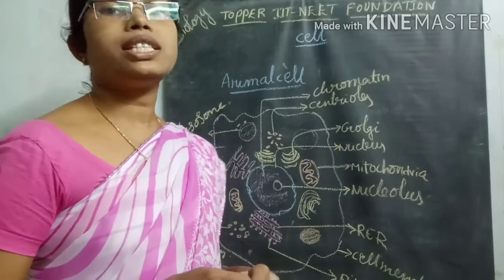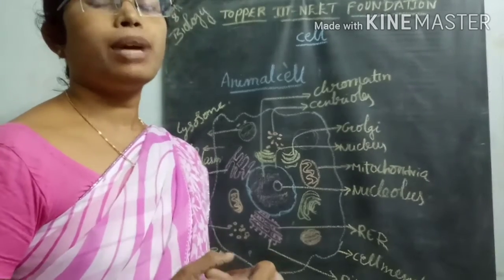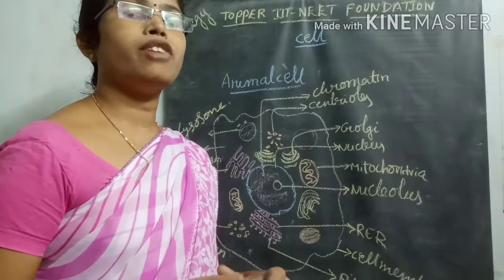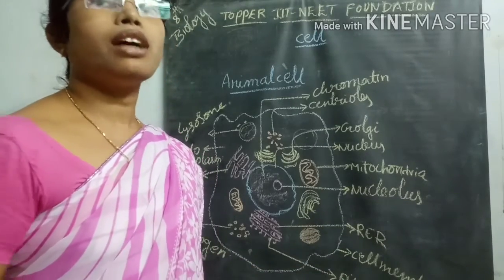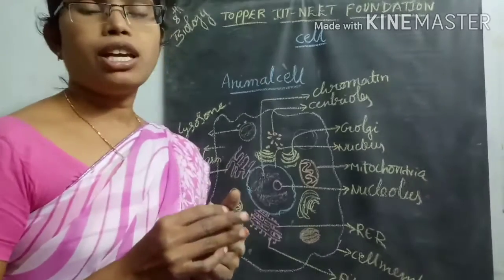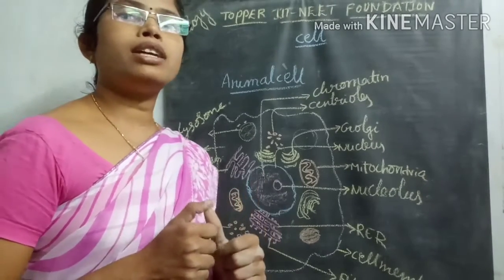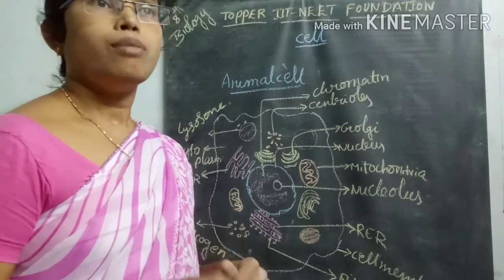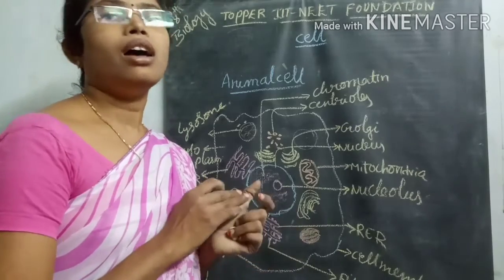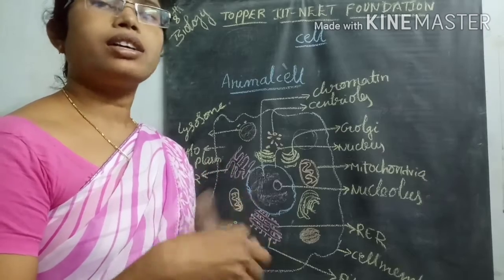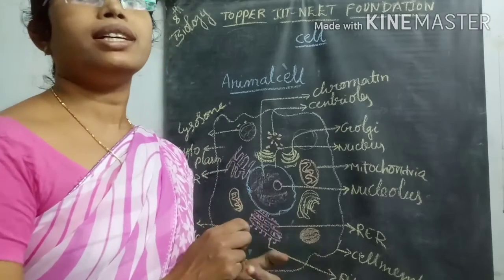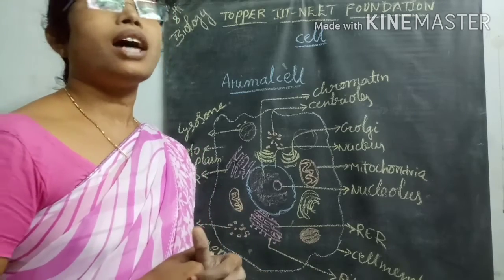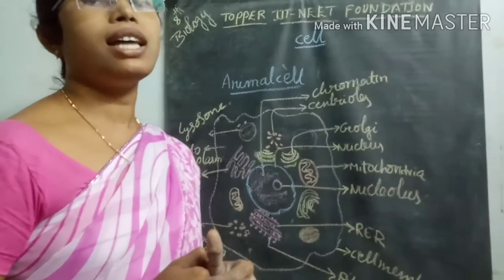After the discovery of the compound microscope and electron microscope, cellular observation became easier compared to olden days, because the resolution capacity of the electron microscope is greater than that of the compound microscope, so we can observe different cell organelles present inside the cell.